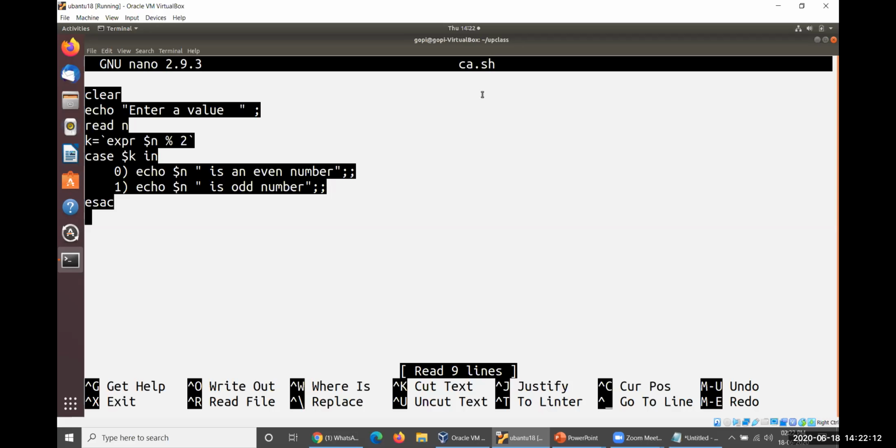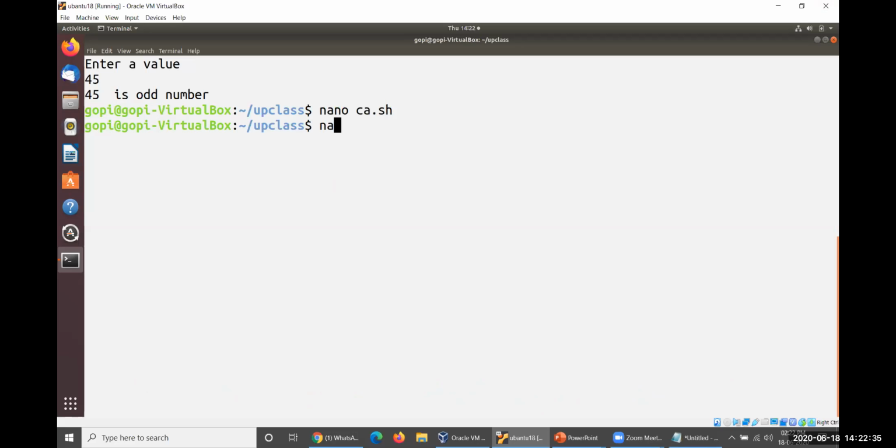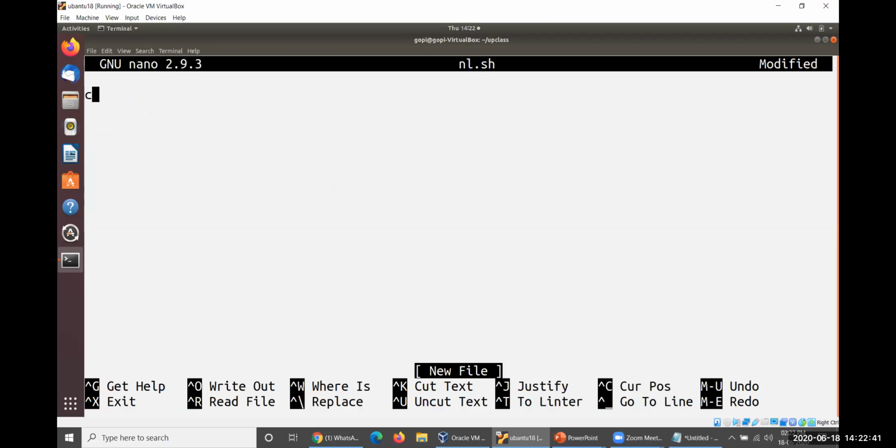And let me show you how to generate nested loops. Based on that, I'll give you 1 or 2 examples today. Based on that, you have to submit everything after 3 days or 2 days. So please submit everything. So I'd like to show you the nested loops here. So nano nested loop dot sh. Okay.